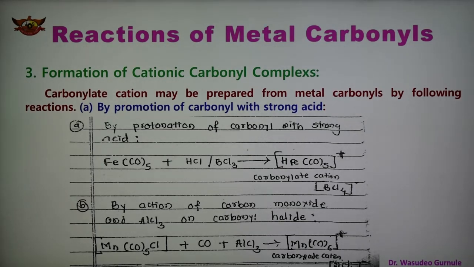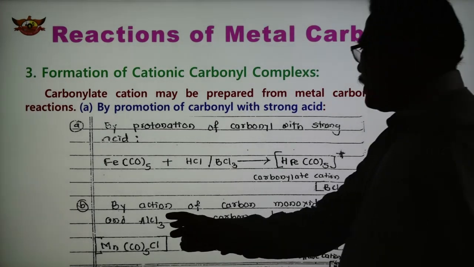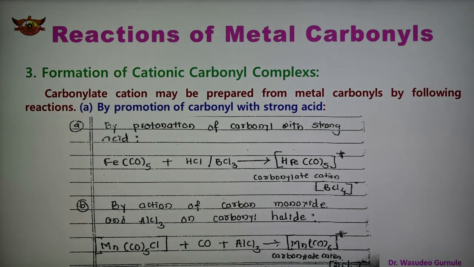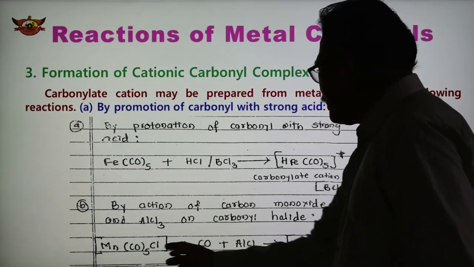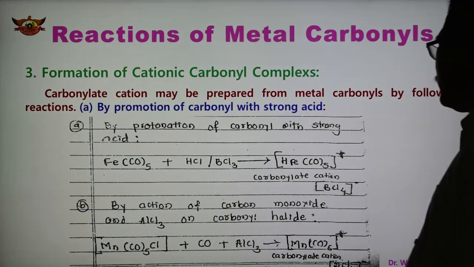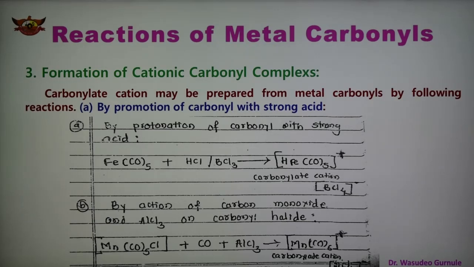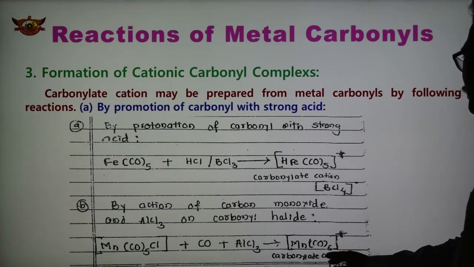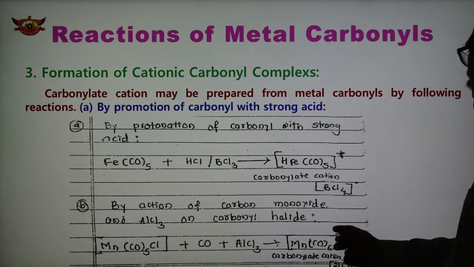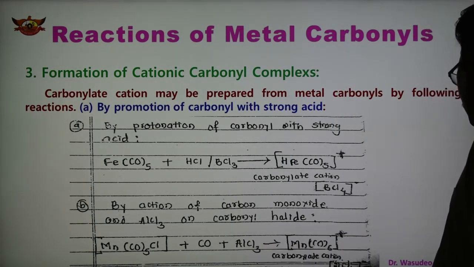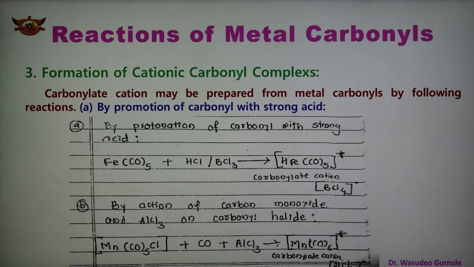Another reaction is by the action of carbon monoxide and AlCl3 on the carbonyl halide. See the reaction: Mn(CO)5Cl reacts with carbon monoxide in presence of AlCl3. We obtain Mn(CO)6 plus, and AlCl4 minus is the other product. In this way, the complex ion is positively charged.